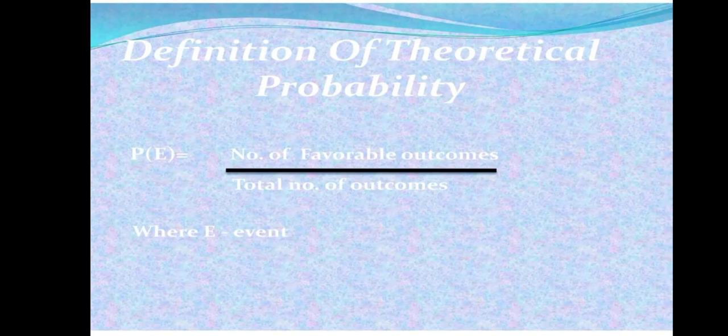Now we are moving to the definition of probability in the theoretical way. Suppose you have an event E. So the probability of E is equal to the number of favorable outcomes divided by the total number of outcomes. It means suppose you toss a coin and its total outcomes will be two, heads or tails. So two, and you want heads. So the favorable outcome will be one. So the answer will be half. This will be the probability for tossing one coin.